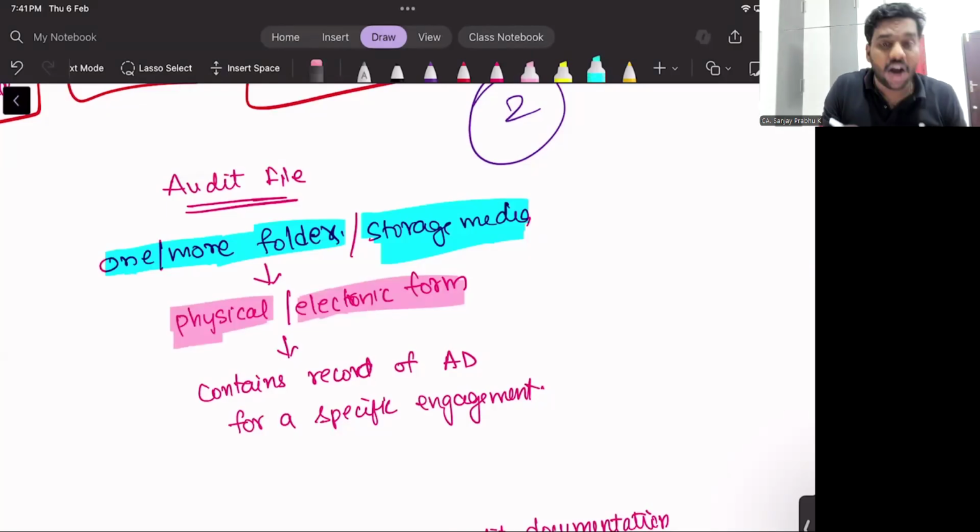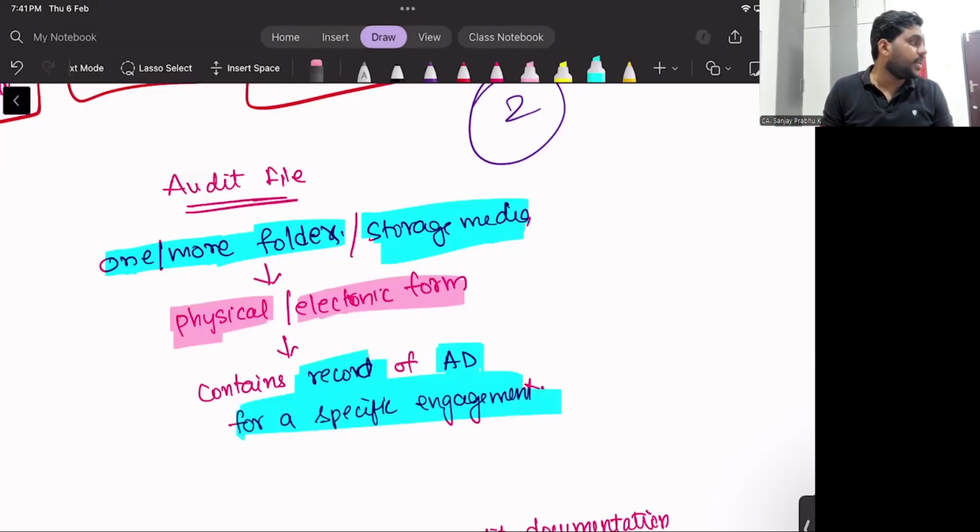Okay, then what is inside this audit file? This audit file contains a record of audit documentation for a specific engagement. Record of audit documentation for a specific engagement. Am I clear to you?